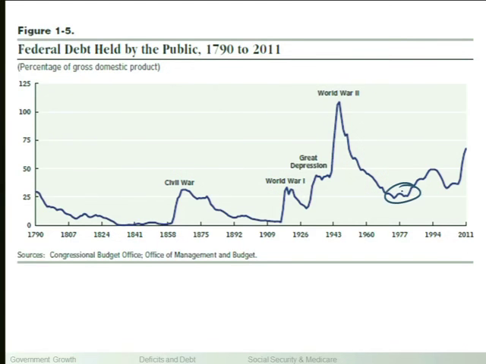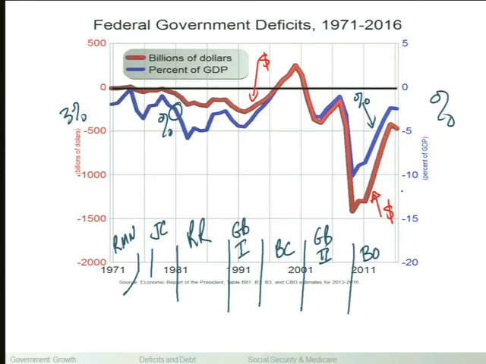Okay, so Carter's president 76 to 80. He takes a lot of heat for having overseen an economy that had very large budget deficits, had increases in the size of the budget deficit. Ronald Reagan is elected on a platform that he's going to get rid of these budget deficits. So much for that.